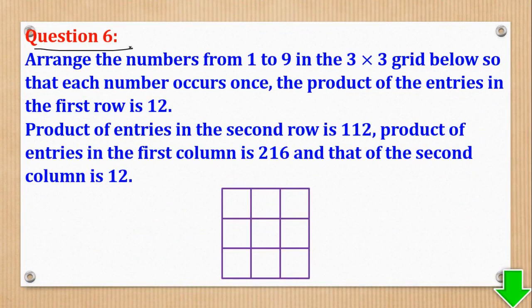Now I shall go to question 6, which said, arrange the numbers from 1 to 9 in the 3x3 grid below so that each number occurs once. Okay, the product, that is multiplications, the product of entries in the first row is 12. The product of entries in the second row is 112. The product of entries in the first column is 216, and that in the second column is 12.